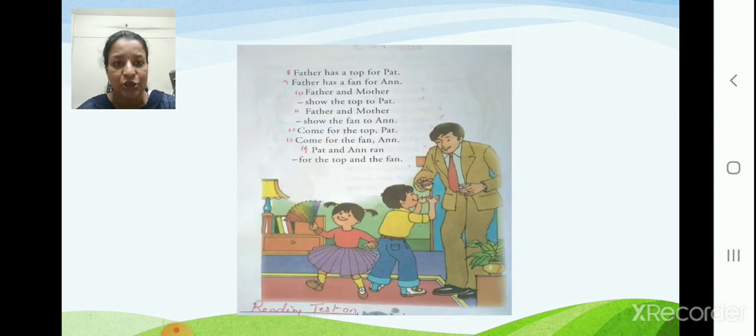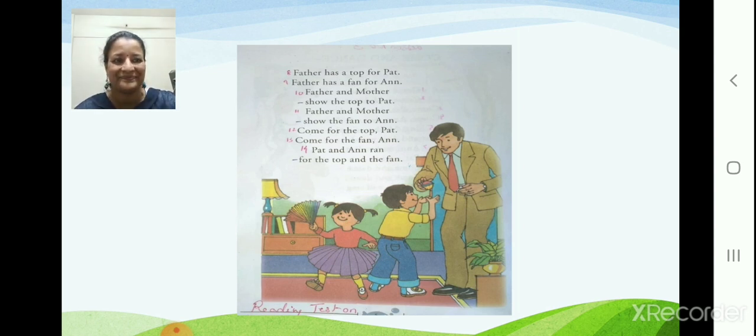Father has a top for Pat. Father has a fan for Anne. Father and mother show the top to Pat. Father and mother show the fan to Anne. Come for the top, Pat. Come for the fan, Anne. Pat and Anne ran for the top and the fan. Thank you, teacher. You will wish teacher like.